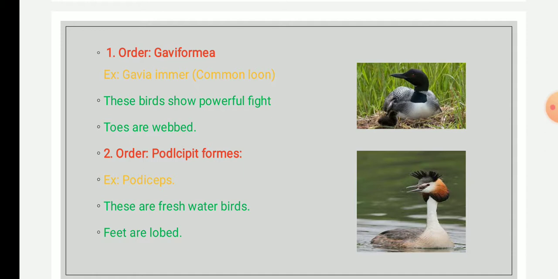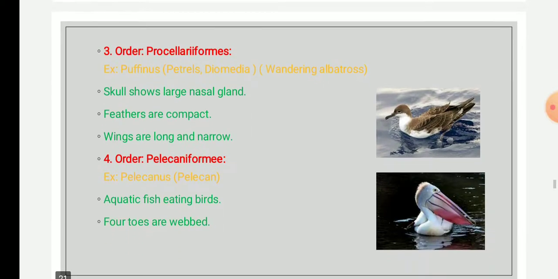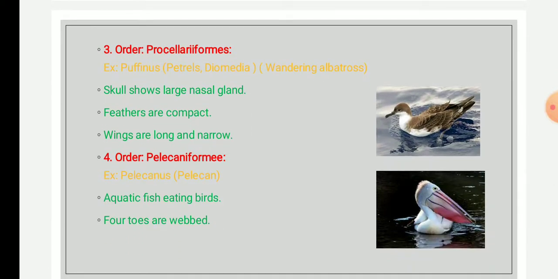Toes are lobate, that is webbed again, because they are found in an aquatic medium. The tail is reduced or bears degenerated tail feathers, and the legs are placed far back. Members of this order are the grebes, Podiceps. This is the picture you can see now, the picture of Podiceps. Then the next order, order 3, is Procellariiformes.